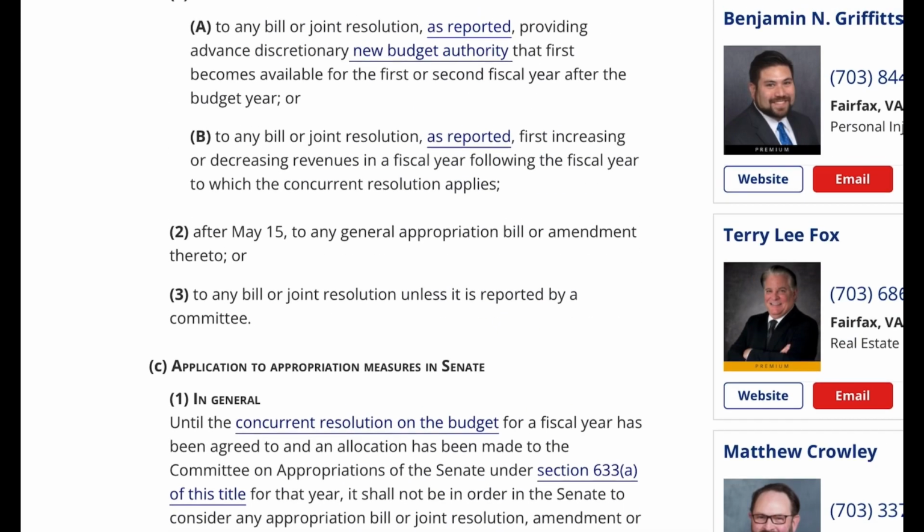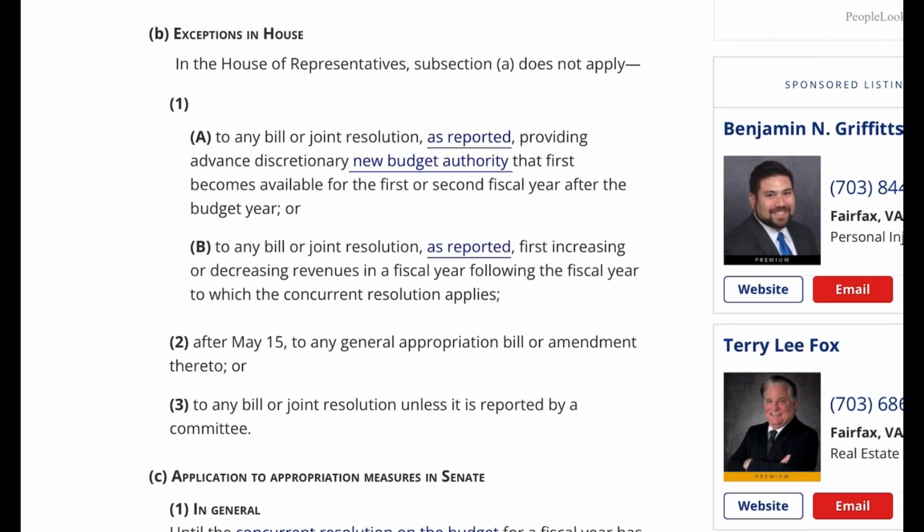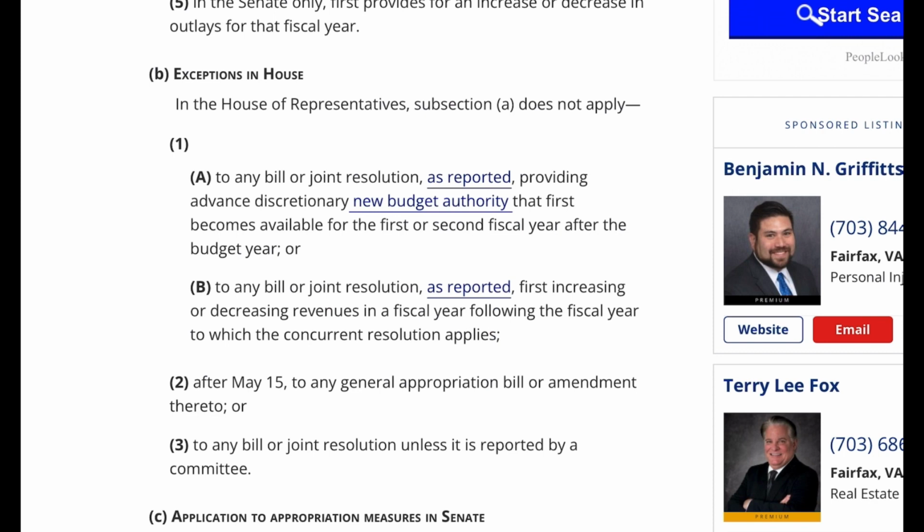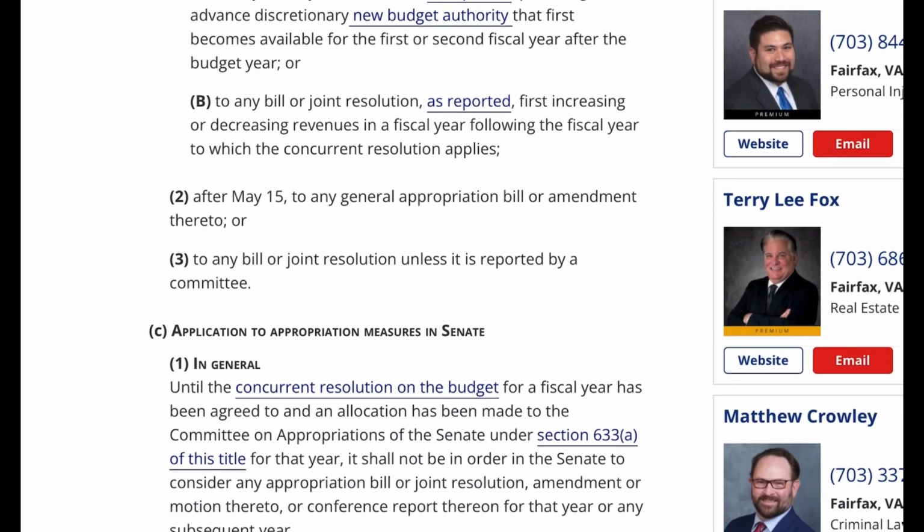B. Exceptions in the House of Representatives, subsection A, does not apply, 1a, to any bill or joint resolution, as reported, providing advance discretionary new budget authority that first becomes available for the first or second fiscal year after the budget year, or b. to any bill or joint resolution, as reported, first increasing or decreasing revenues in a fiscal year following the fiscal year to which the concurrent resolution applies, 2. After May 15th, to any general appropriation bill or amendment thereto, or 3. To any bill or joint resolution unless it is reported by a committee.